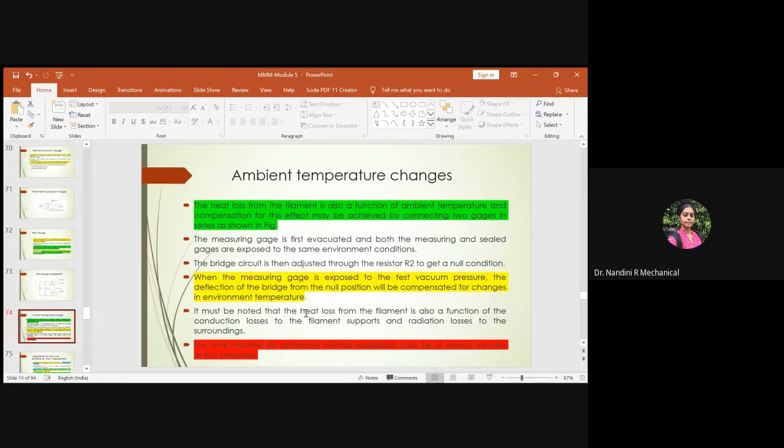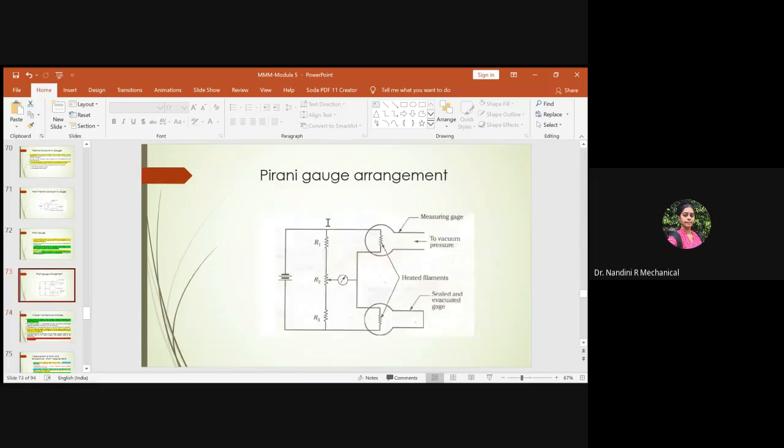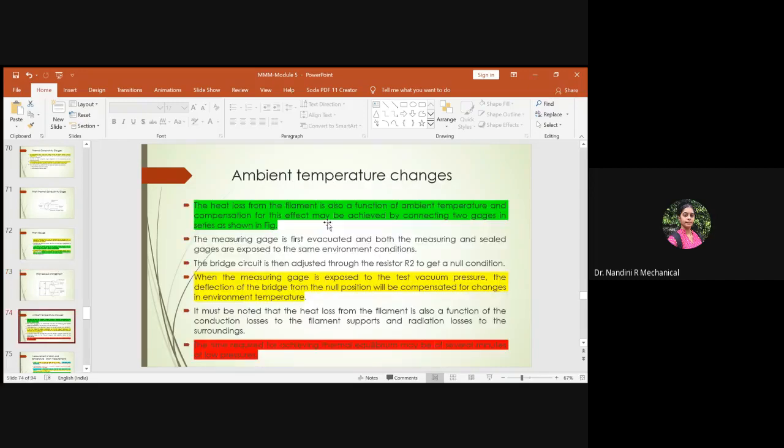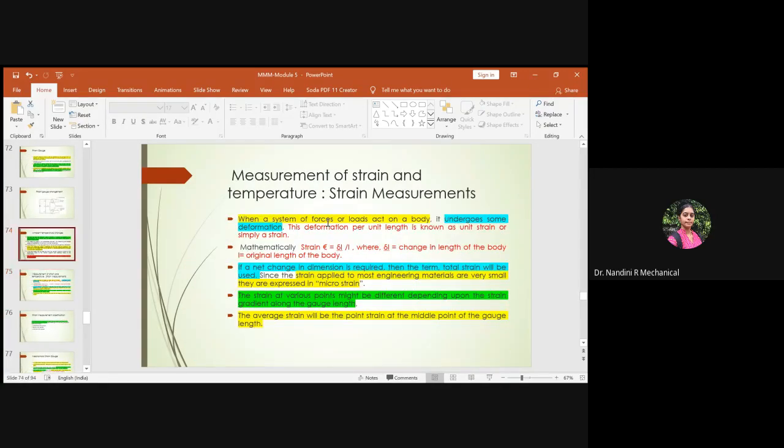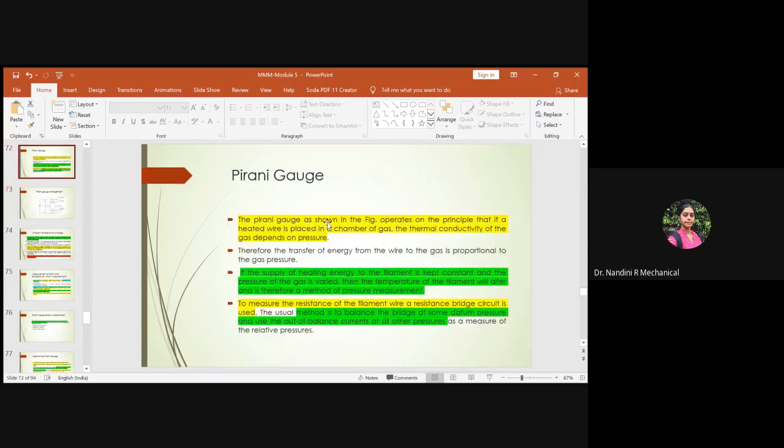Due to all these losses, achieving thermal equilibrium will take some minutes at low pressure. Remember, we are using Pirani gauge measurements for low pressure evaluations. So this is about the Pirani gauge arrangement.